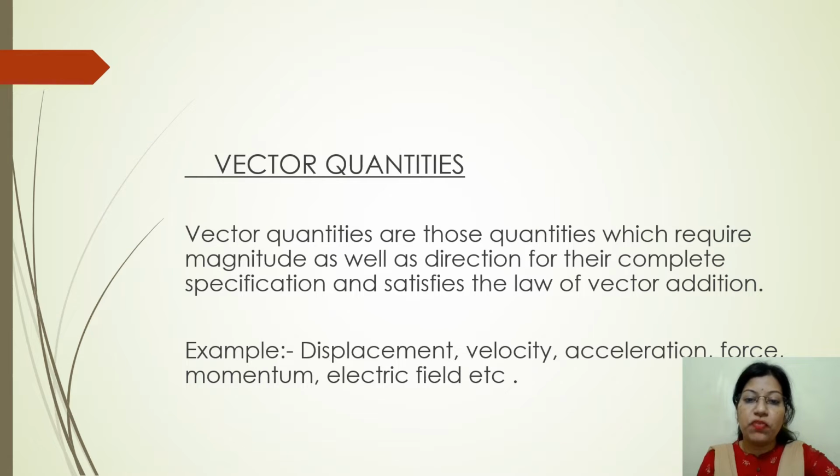So now we move to the vector quantities. The quantities having both magnitude as well as direction for their complete specification are known as vector quantities. This type of quantity requires both magnitude as well as direction. There are many examples like displacement, velocity, acceleration, force. All are very good examples of vector quantities.